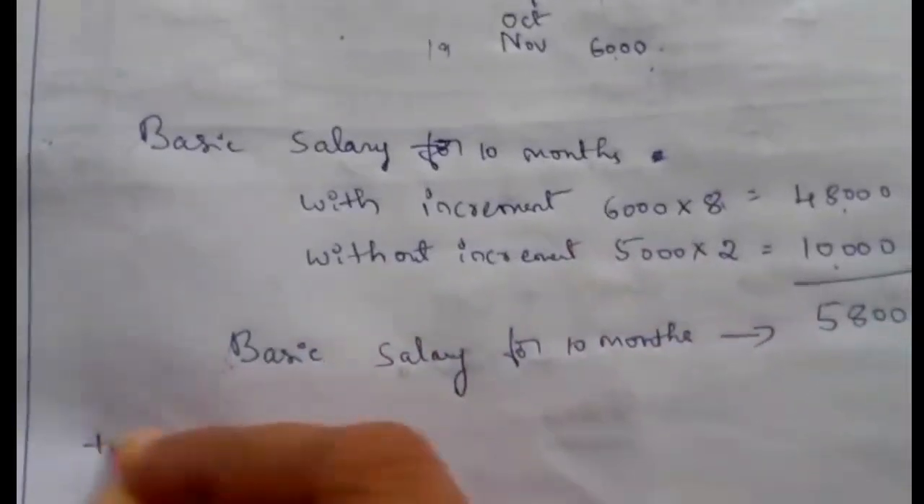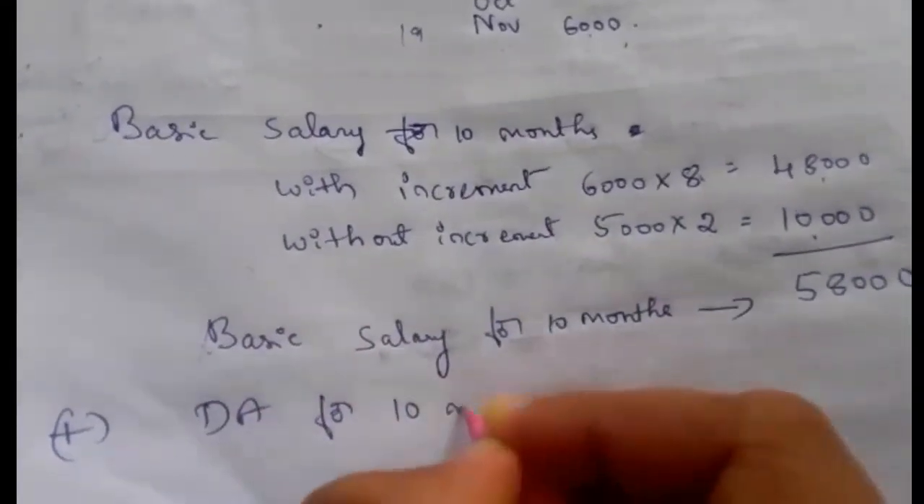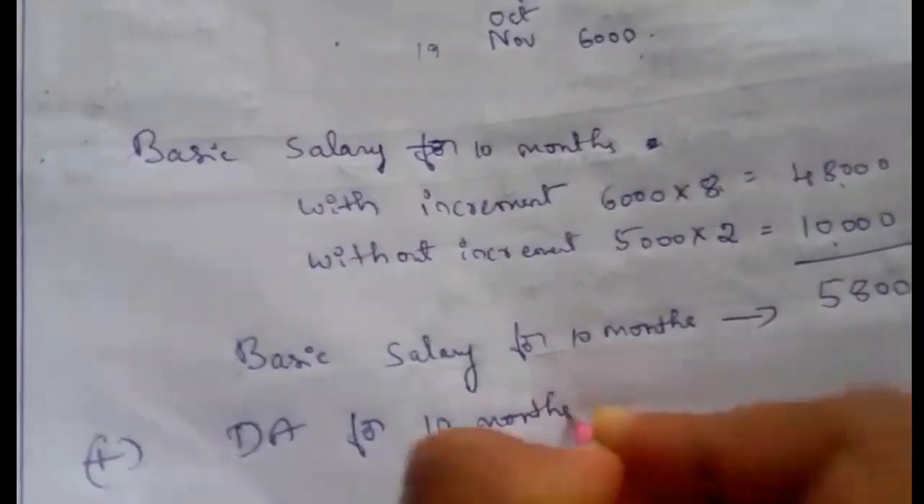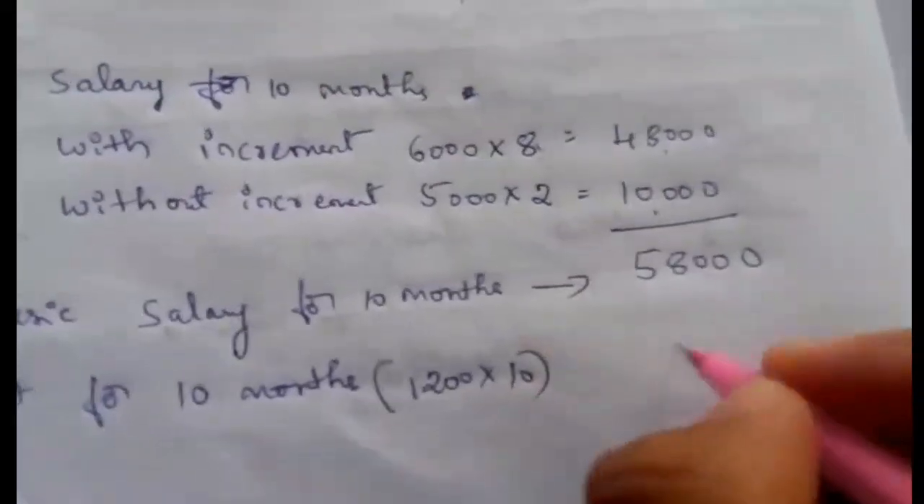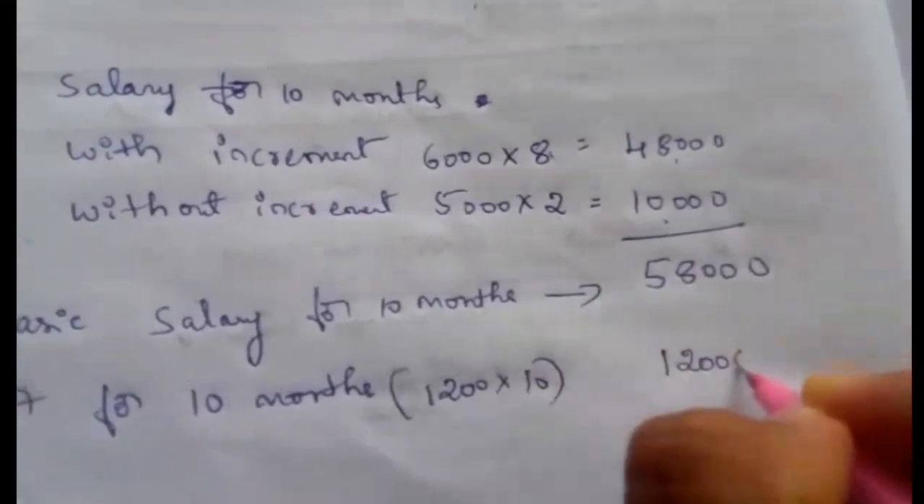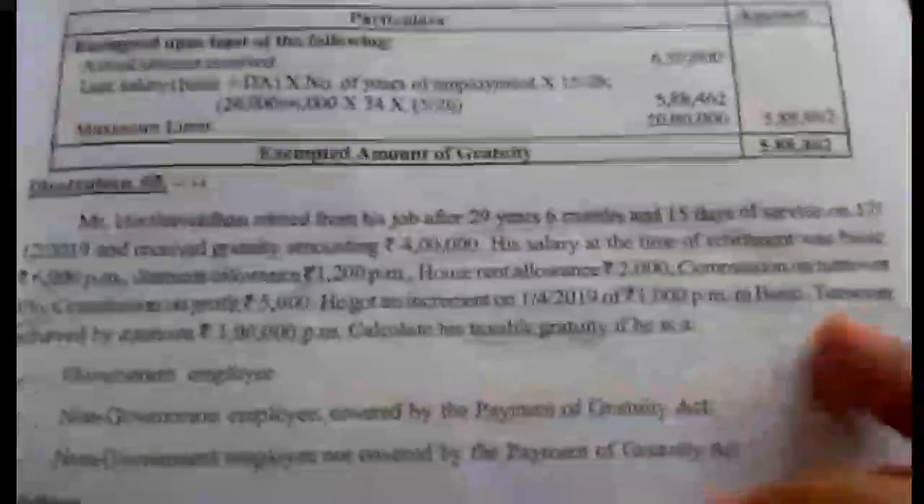Next, in case of not covered under the Act, salary means not only basic; he also received DA. So add DA for 10 months. For the DA there is no increment, so directly we can take 1,200 into 10, which is 12,000.